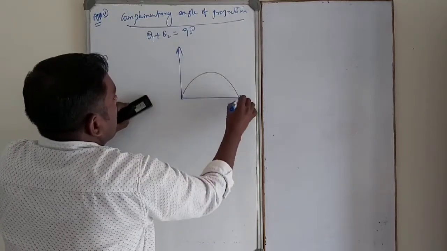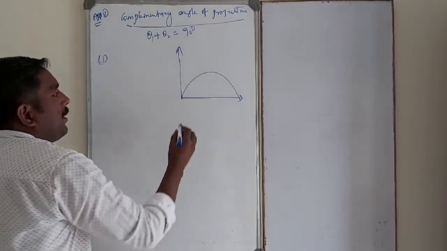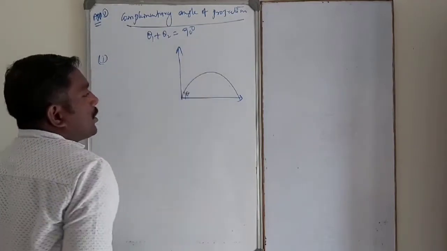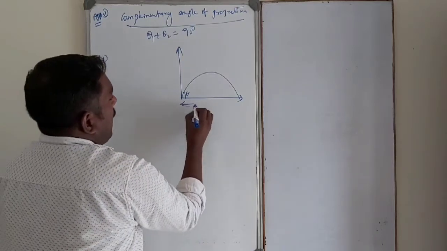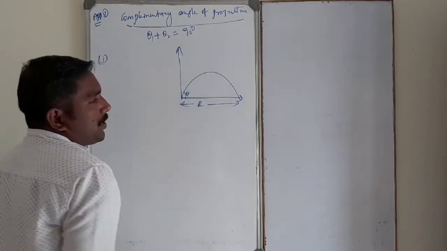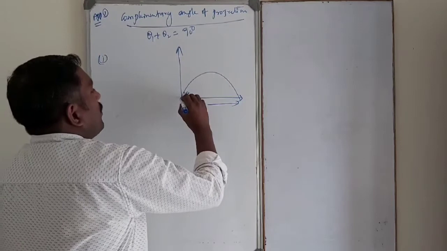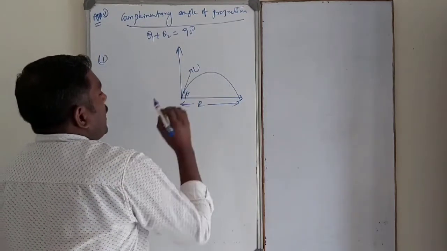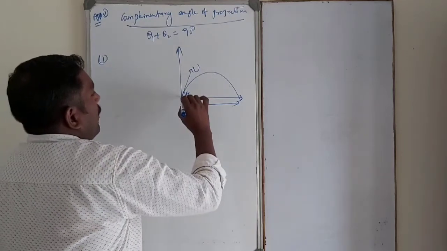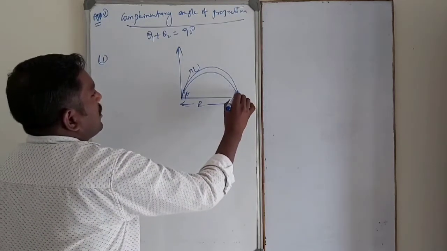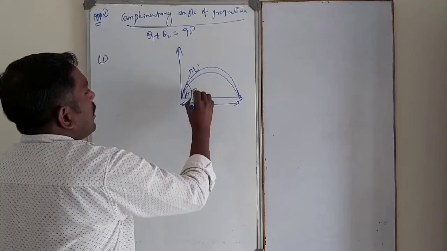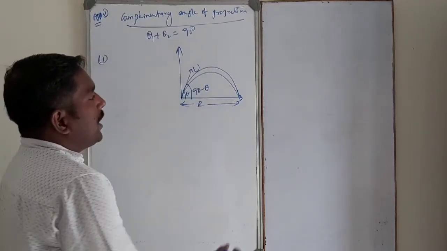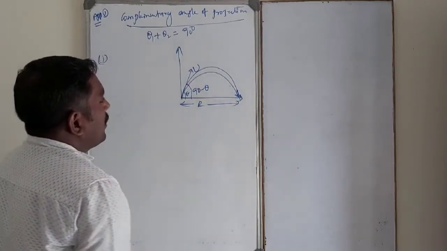A body is projected making an angle theta with respect to horizontal. This is the maximum range covered by the first projectile, with velocity u. Next, another body is projected making an angle of 90 minus theta. Then the range will be the same.